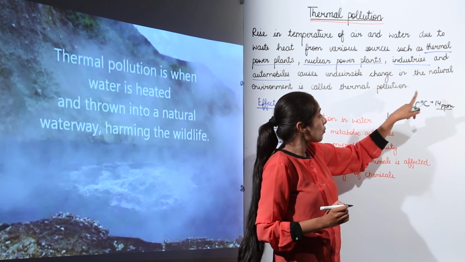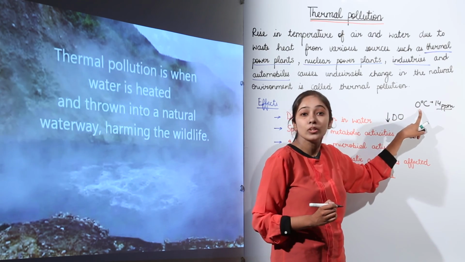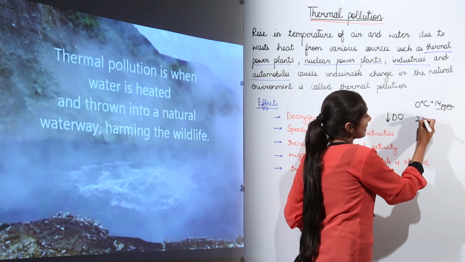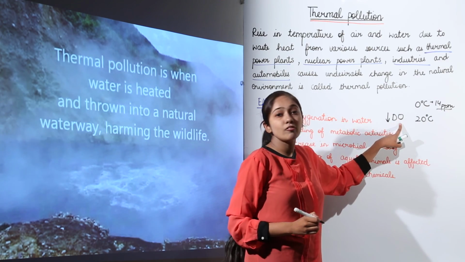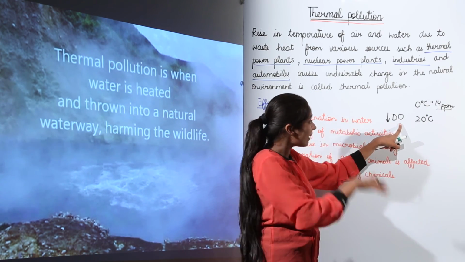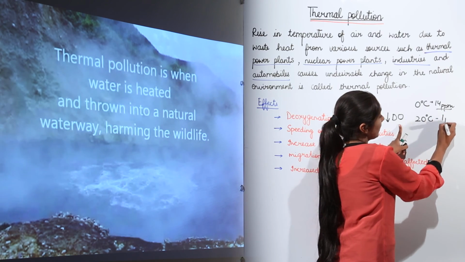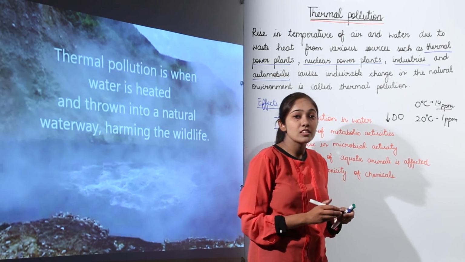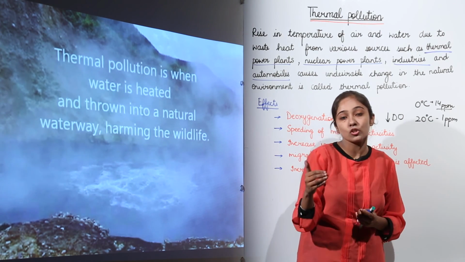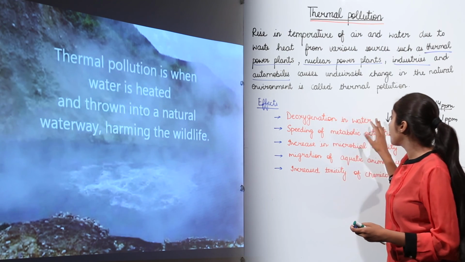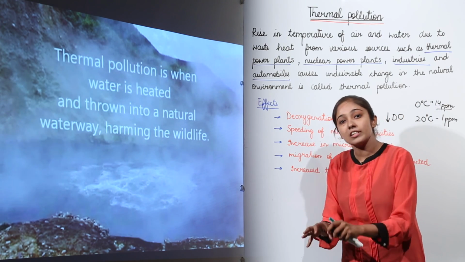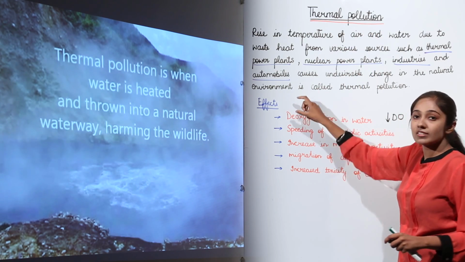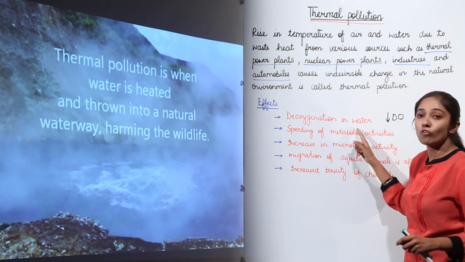When the temperature is increased, say to 20 degrees Celsius, then the amount of dissolved oxygen that can be there in the water body is around just 1 ppm, 1 part per million. So this is how the rise in temperature of a water body affects the availability of oxygen in that water body. So the first effect that this thermal pollution is going to cause is deoxygenation in water.